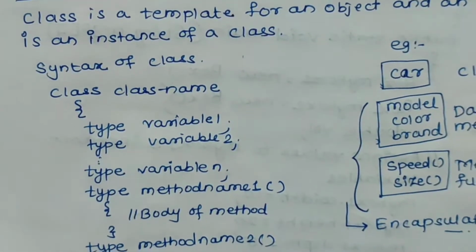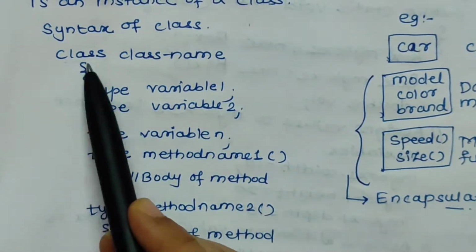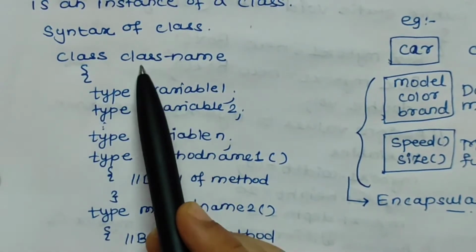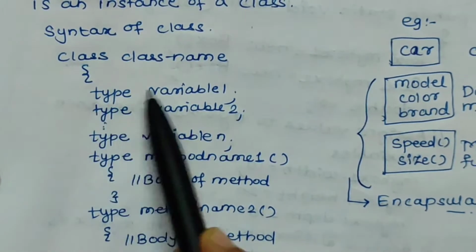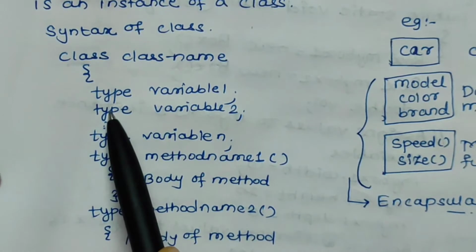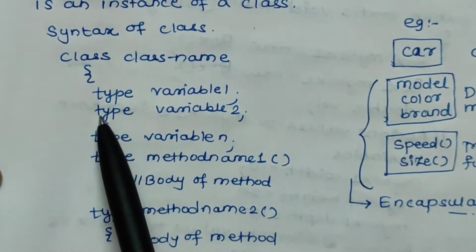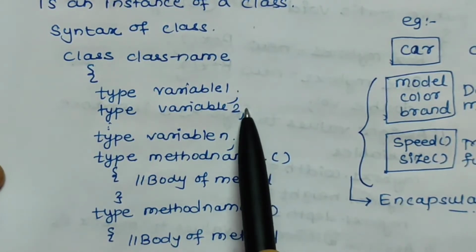Now we discuss the syntax of class declaration. You have to write the keyword class, then the class name, then the data type of a variable and variable name. After that again data type, variable name. So you can include any number of variables.